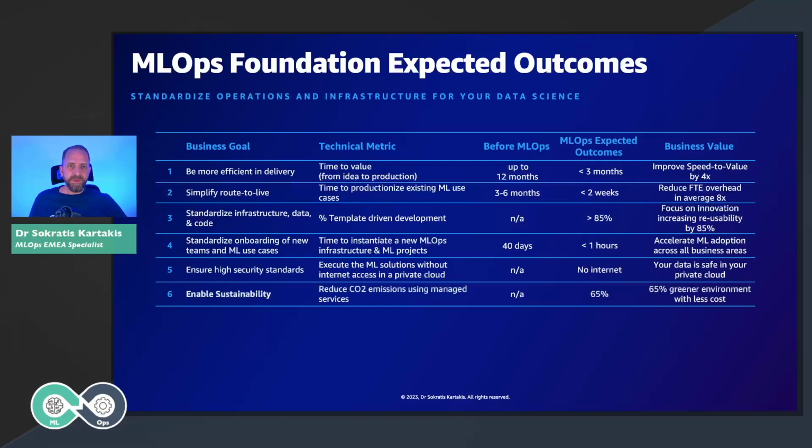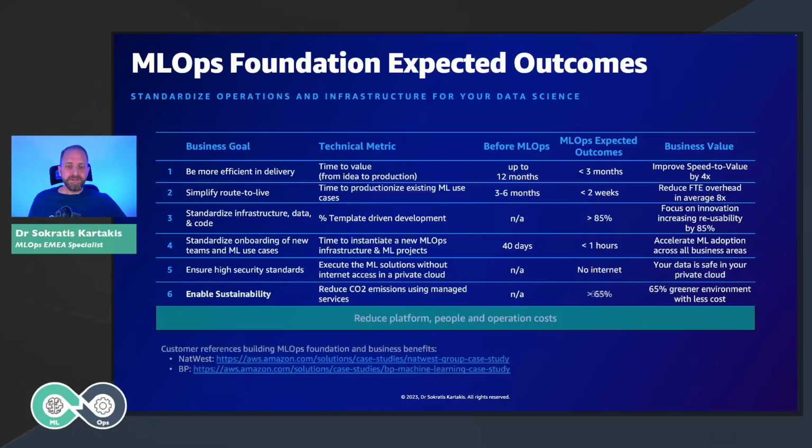And lastly, the last KPI that we set. On AWS, we have multiple managed services that allow you to consume hardware only whenever it is necessary. Most of the customers used to have big servers or big clusters up and running all the time and consume hardware and energy consequently. That means that they increase the CO2 emissions. So we will show you how you will move to the world of serverless and consume only the energy that is required for your ML use cases. But overall, the goal that we have is to reduce the cost in terms of people, processes, and technology, of course.